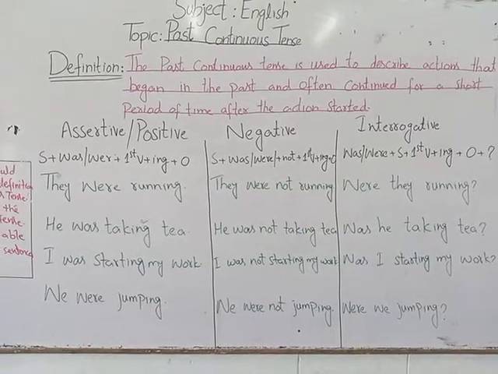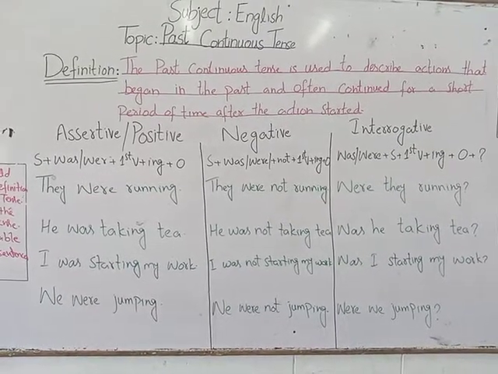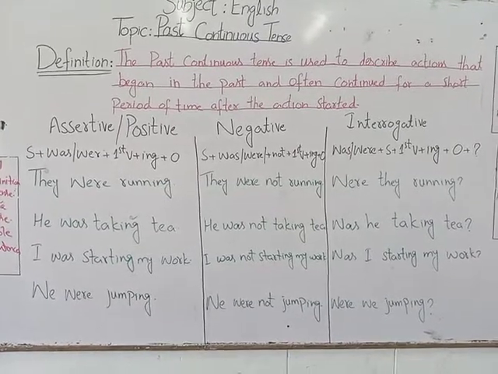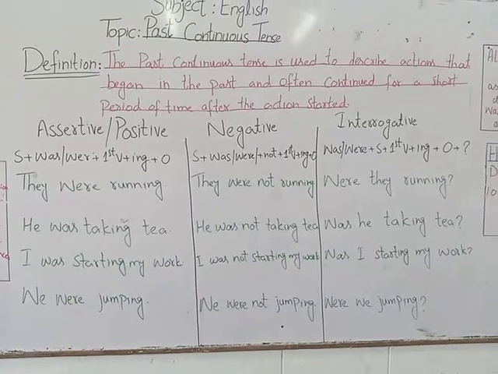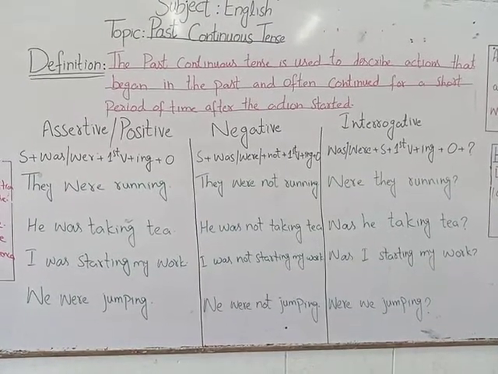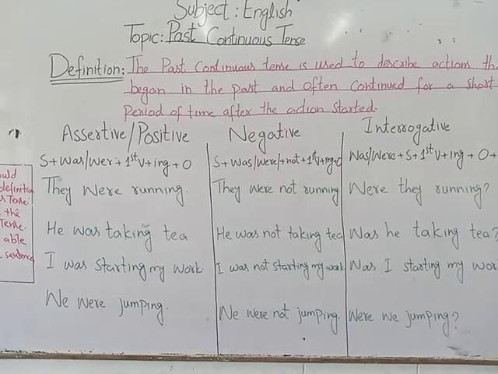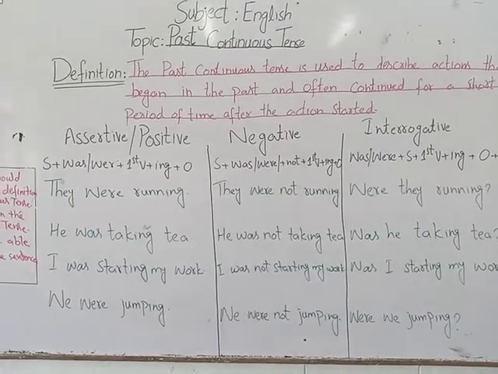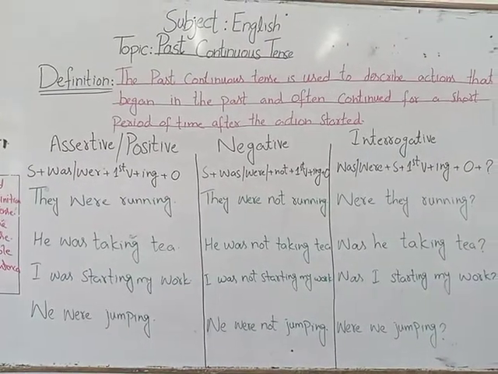Okay beta, so there are some examples of positive, meaning assertive, negative and interrogative sentences. I have written the sentence structure and there are also some examples. The sentence structure of an assertive sentence, meaning positive sentence, is subject plus was/were plus first form of verb plus ing plus object.